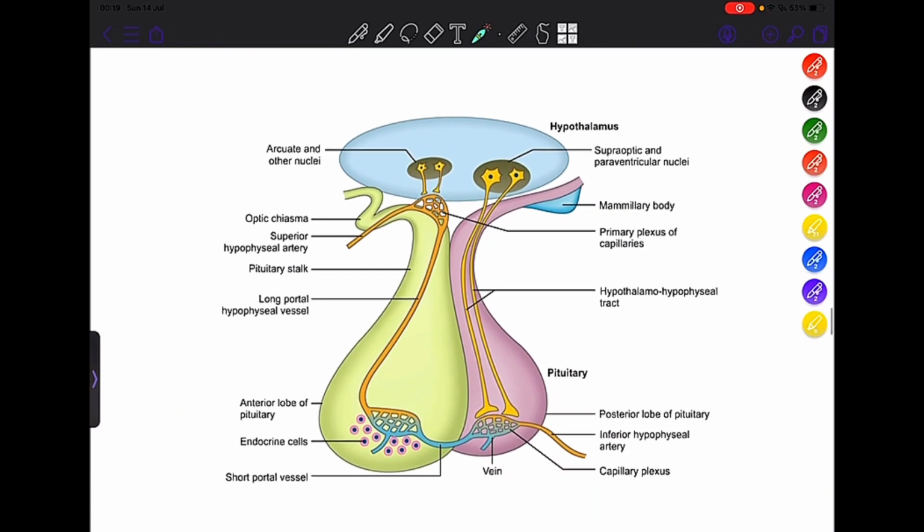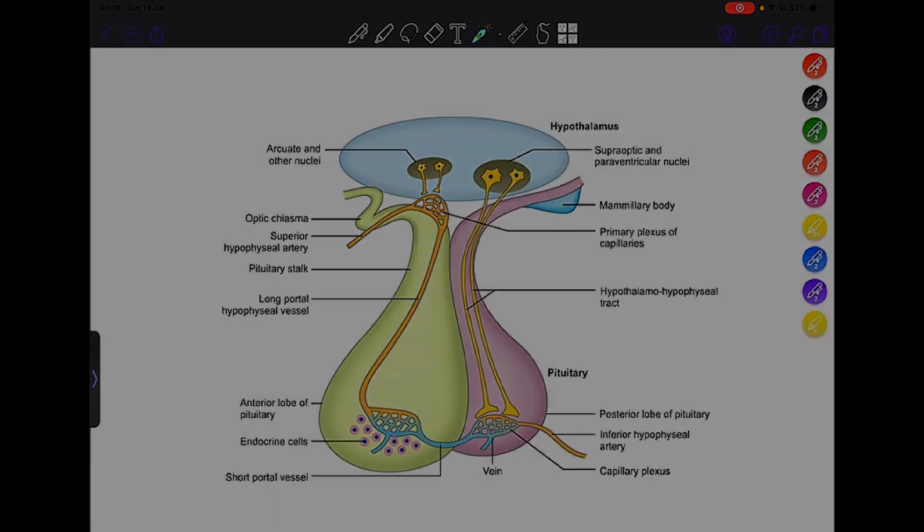So this is the basic diagram I got from the GK Pal book. Okay, this is your adenohypophysis and this is your neurohypophysis. As you can see, the adenohypophysis establishes connection with the hypothalamus by the means of blood vessels. Okay, whereas for neurohypophysis, the connection is purely from the nerves. These nerves form your hypothalamo-hypophyseal tract. Now let us see each of them in detail.